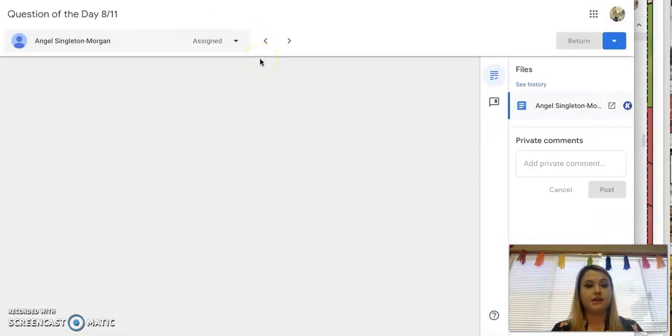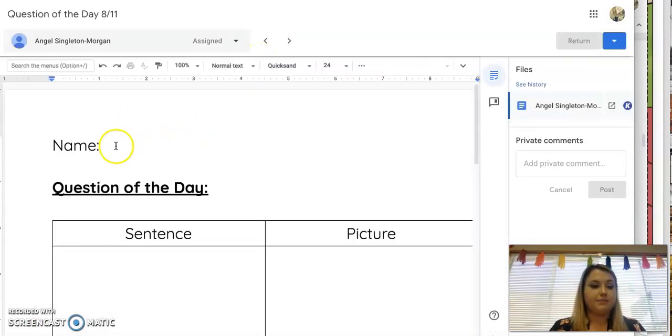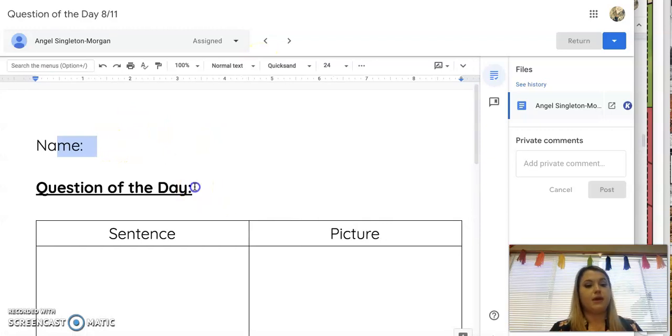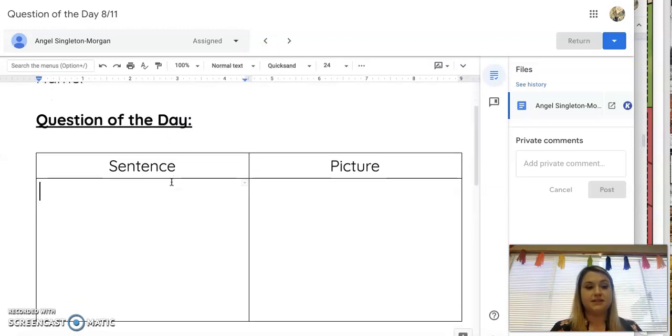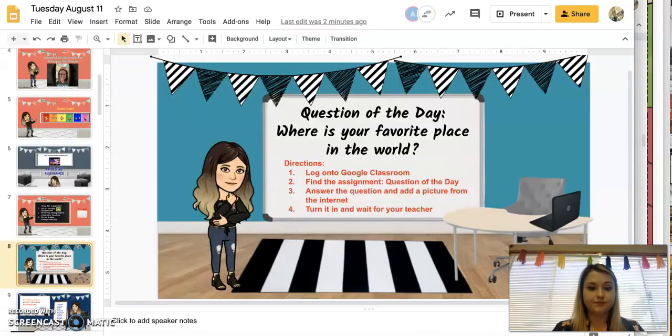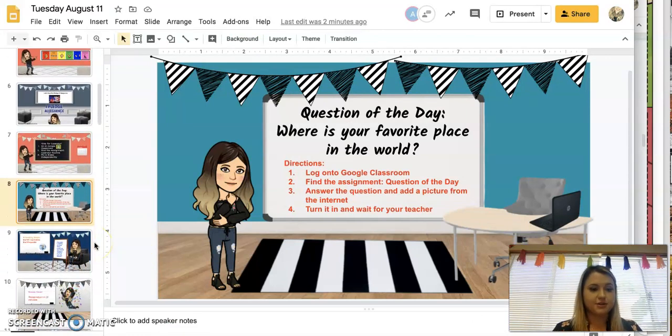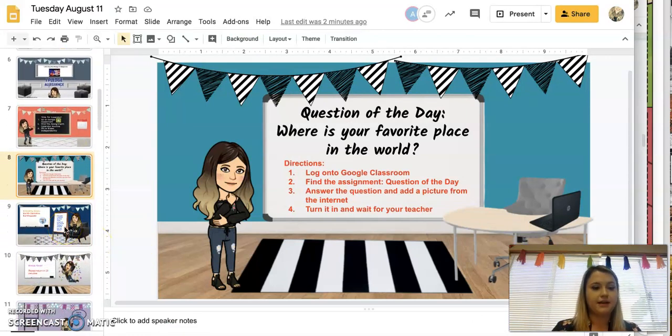When you click on the worksheet, it has a place for them to put their name, write the question of the day, and write their response. So they could say, my favorite place is the beach, and then insert a picture from the internet of the beach or wherever their favorite place in the world is. Then make sure that you turn that in and submit it for grading.